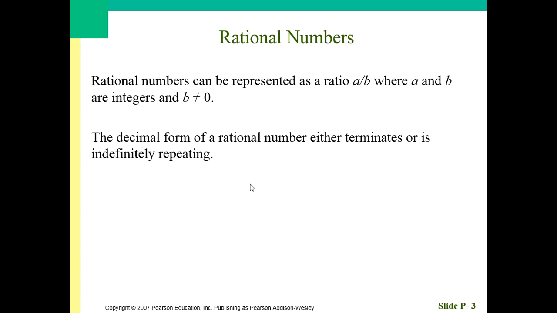Of course, rational numbers can be written as decimals, and when we do that, they either become terminating decimals, with a definite place where they end, or indefinitely repeating decimals. So 0.3333333, forever and ever. You're familiar with these.